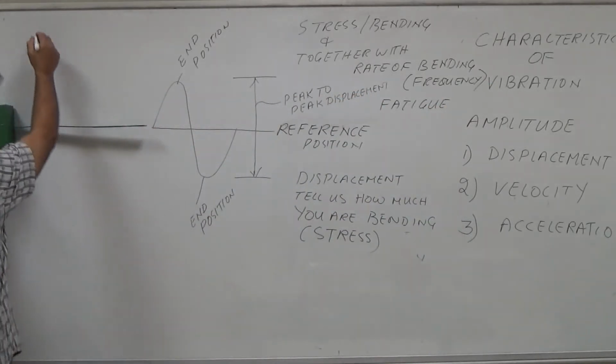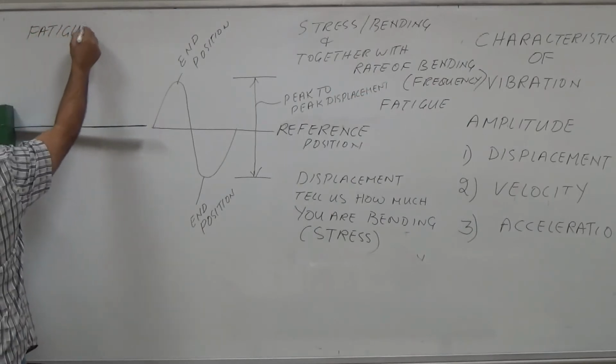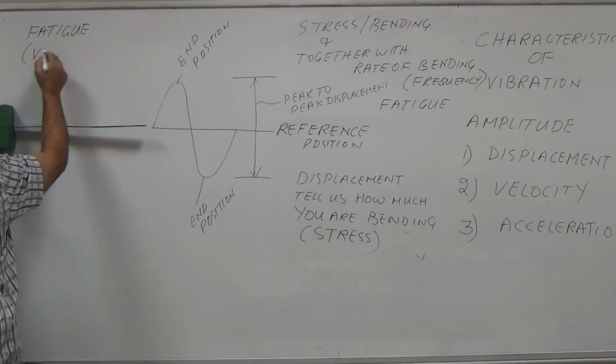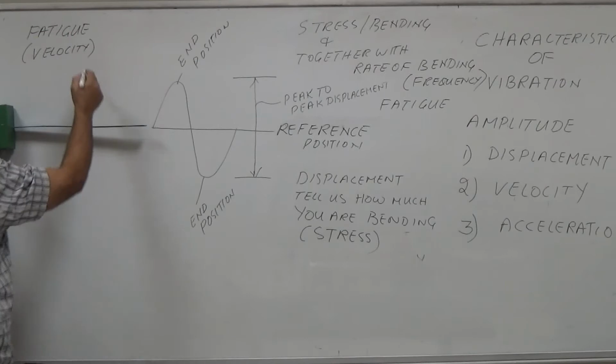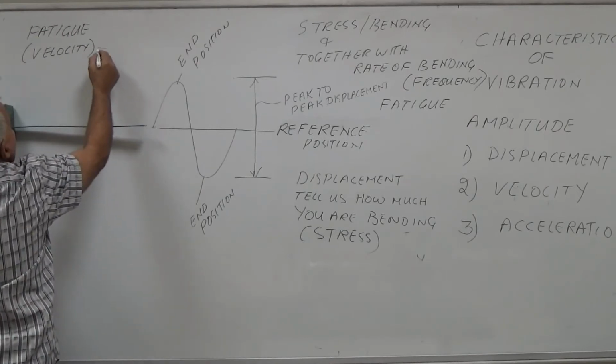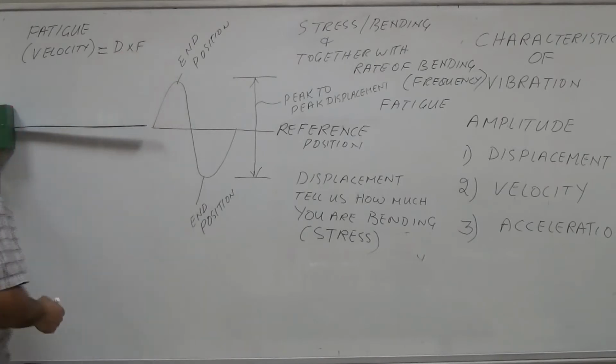Fatigue means velocity. And velocity is equal to displacement multiplied by frequency.